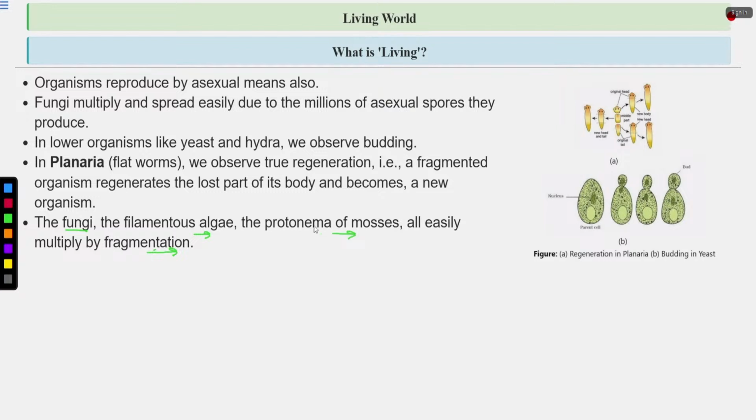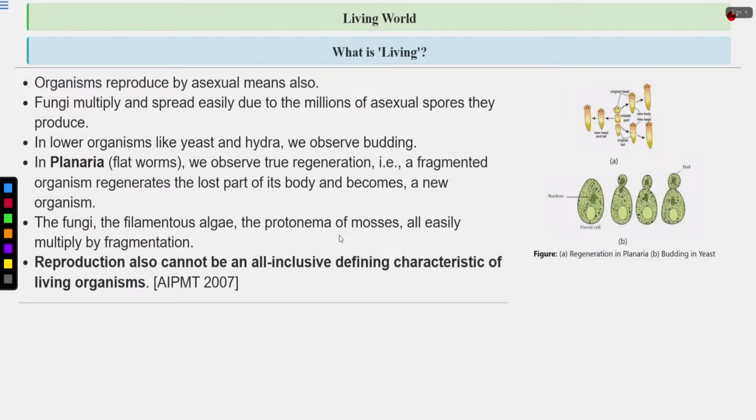Okay, what is the protonema? This is the early stage, which is thread-like. This is present in moss. This also can multiply by fragmentation. Okay, what happens in fragmentation? Small fragments can give rise to the entire organism.